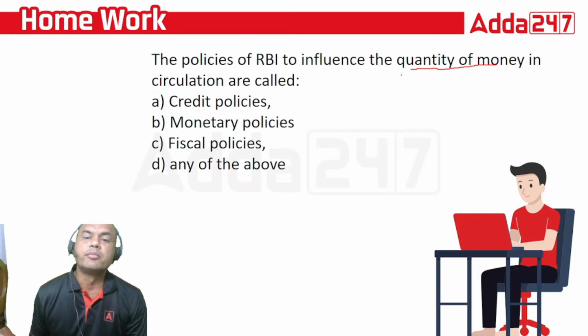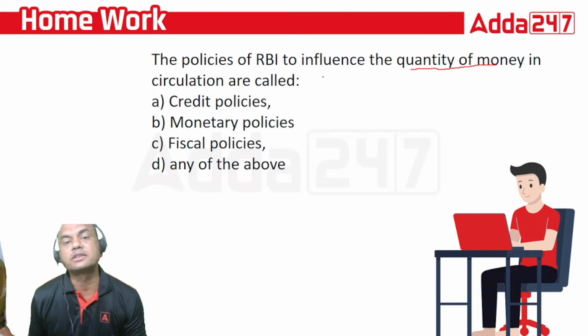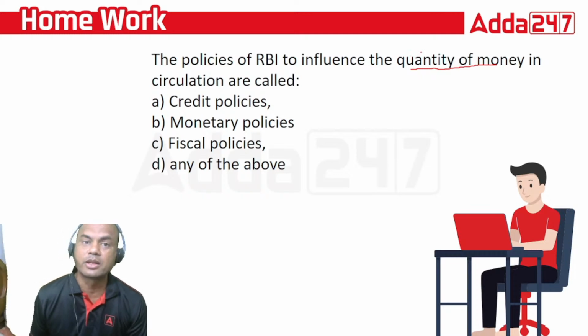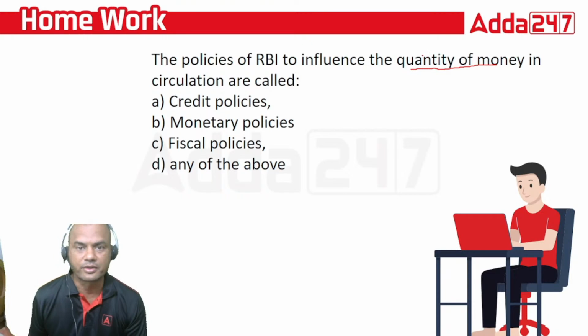But I'll just give you the hint. I'll explain the terms to you. Money in circulation means what? It means the money which the banks lend to the customers as a loan, and these loans move into the society, and that is called money in circulation, right? You might have studied all that, M1, M2, M3, M4, right? Narrow money, broad money, everything. Yeah, that is the point.